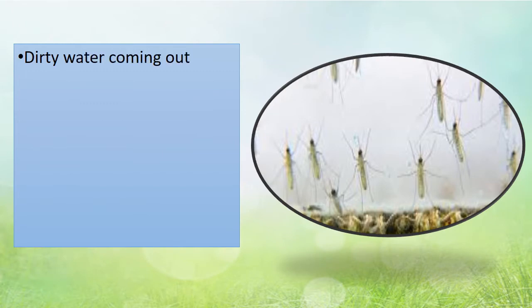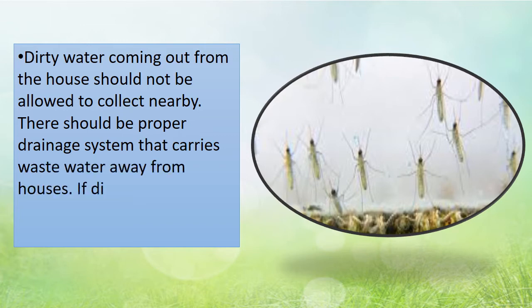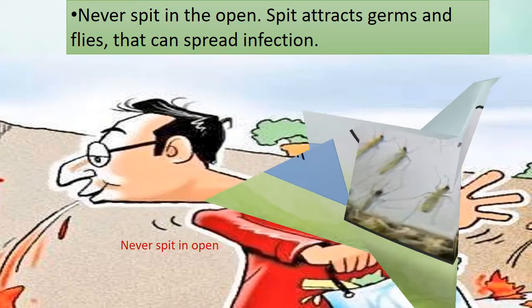So students, we have seen that mosquitoes breed on dirty or stagnant water. So dirty water coming out from the house should not be allowed to collect nearby. For that, there should be a proper drainage system that will carry wastewater away from houses. If dirty water collects in puddles, mosquitoes will breed in them and cause various diseases like dengue, malaria, chikungunya. So don't allow dirty water to collect in puddles.